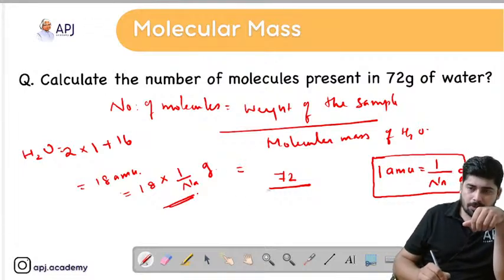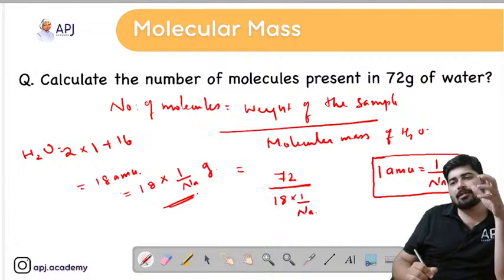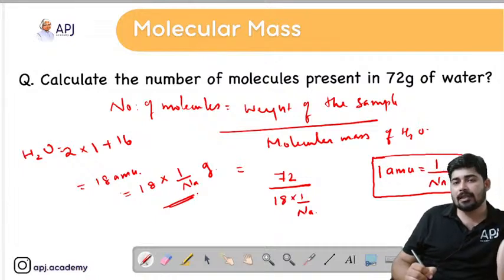So I am just substituting the value here, that is 18 into 1 by Na. See, the numerator and the denominator should always contain the same units. You cannot divide a gram with AMU. Either you have to convert the gram into AMU, or you have to convert the AMU into gram. Whichever is suitable you can use.